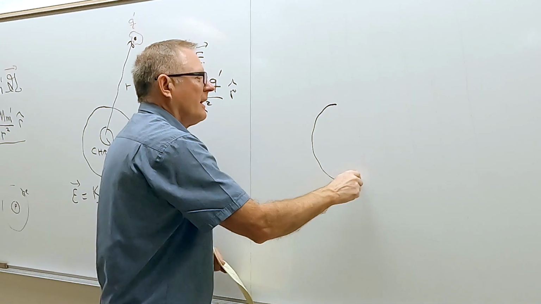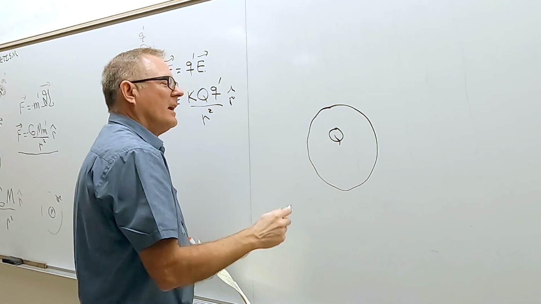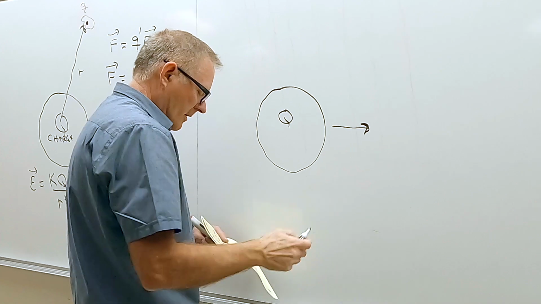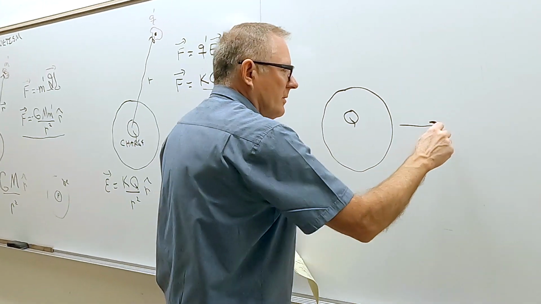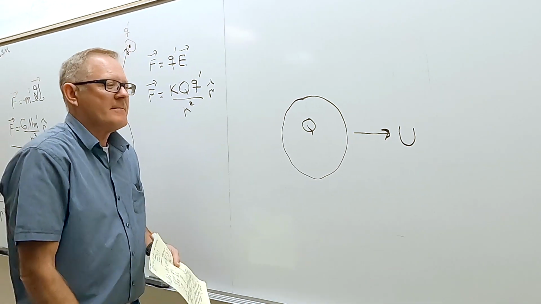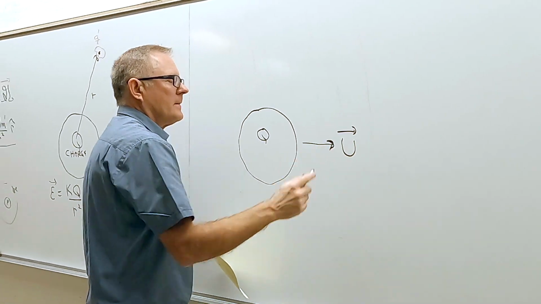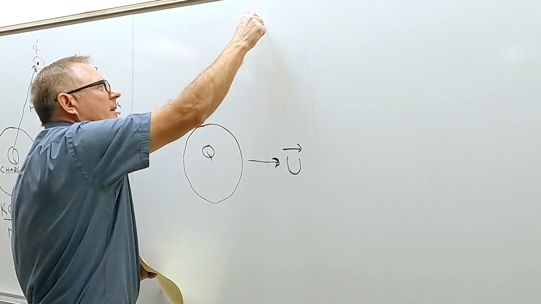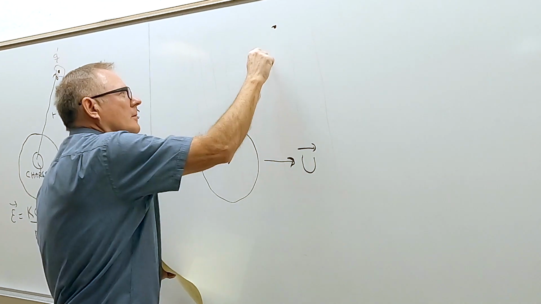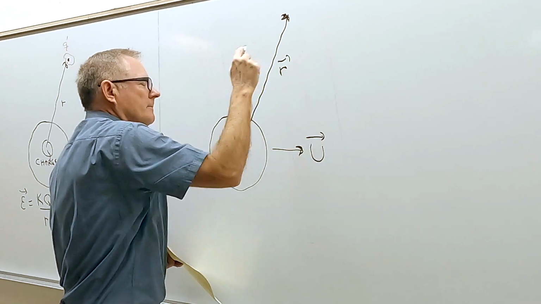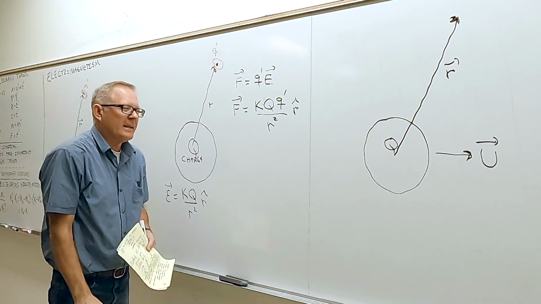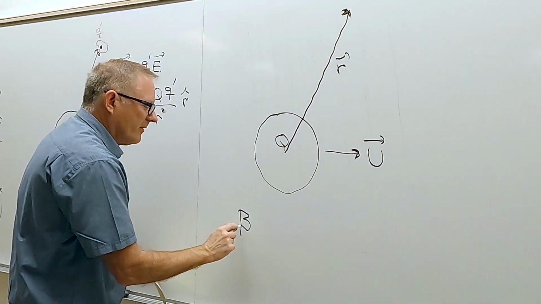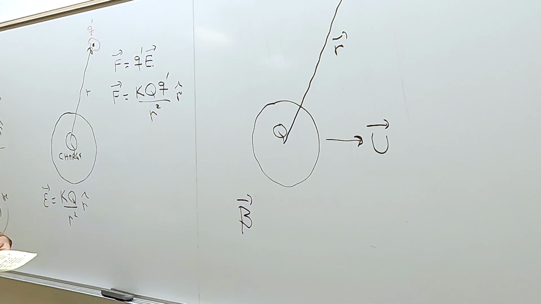So if we just take our Q and we move it this way with a speed U, then we get a magnetic field, say right there, some distance r away. Now we don't want to use M for magnetic field. We actually use B for magnetic field.